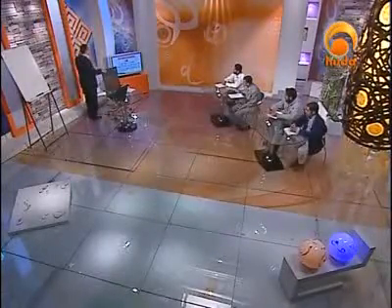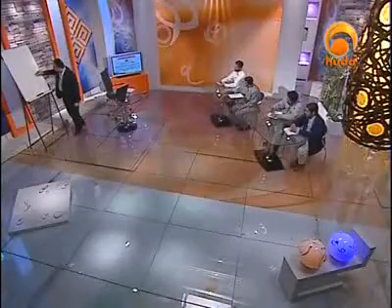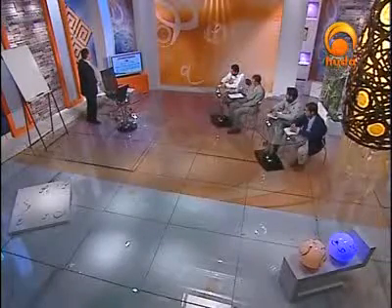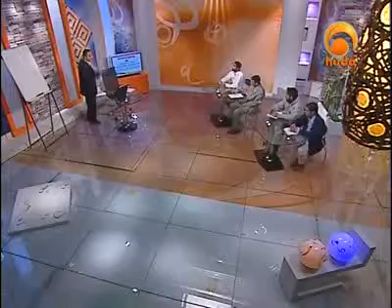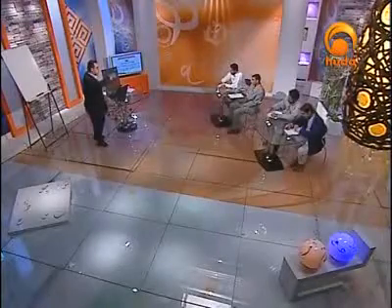Anyway, let's get back to the slide here, and it says, meme is a connecting letter whose basic shape is easily identifiable: a small round loop. So now we're going to start today with something like that, or you can also make something like that. And the way the loop is drawn and connected to the other letters varies in handwriting. But when it comes to the typewriting style, I think it will be just one form, which is closed below, not above the line.